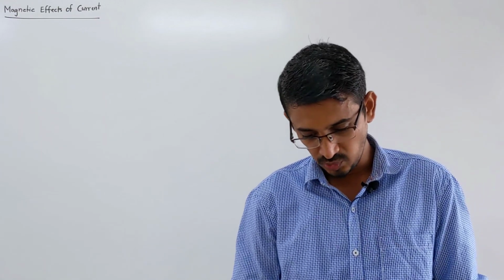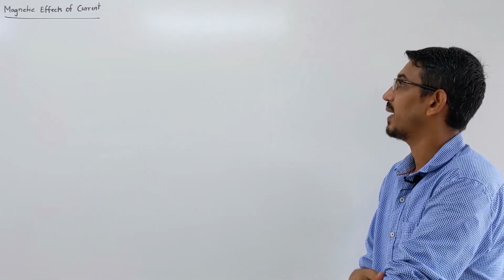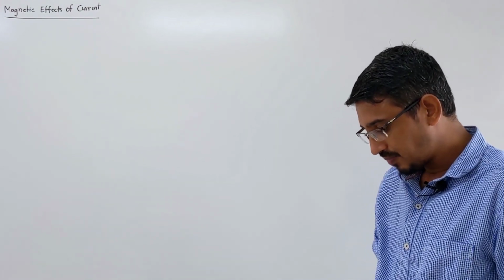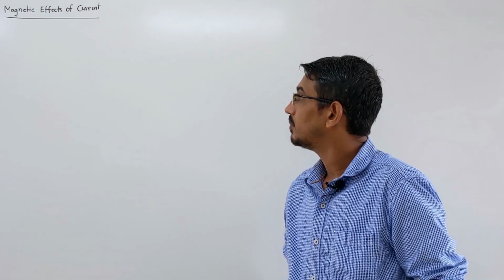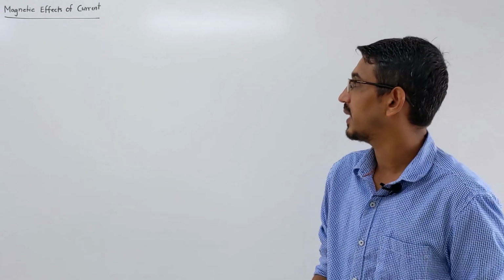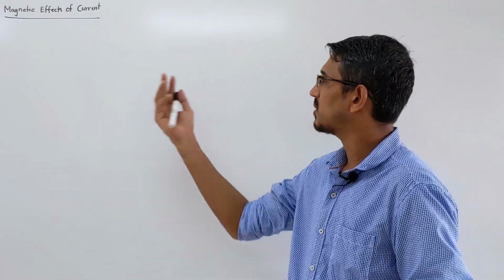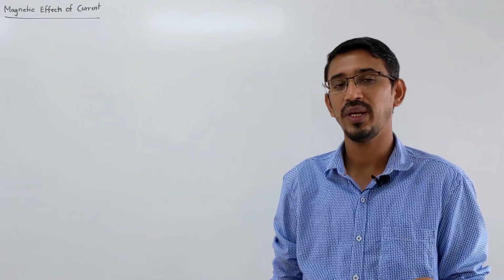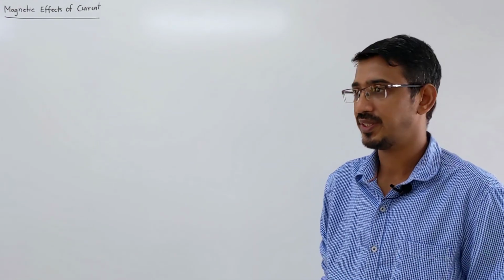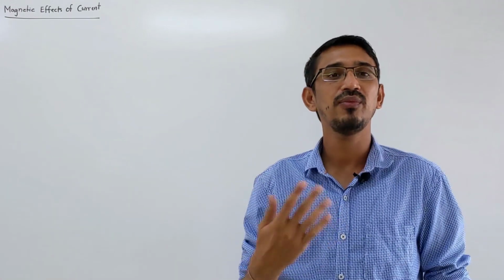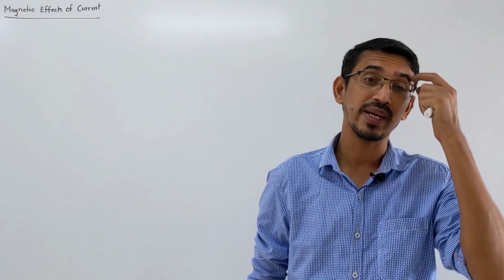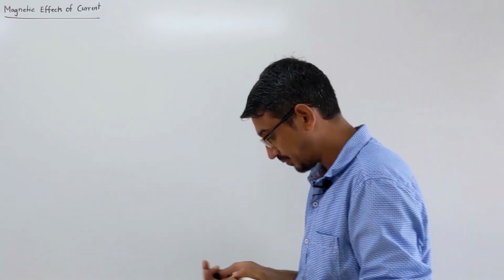Welcome back students. We're starting a new chapter, the magnetic effect of current. In this chapter, what we have to learn is divided into three parts. In the first part, we learn about the magnetic field, how the field is produced by different objects and what the rules are which govern these. In the second part, we learn about the magnetic force experienced by a charged particle, and in the third part, we learn about earth magnetism. Okay, let's start.